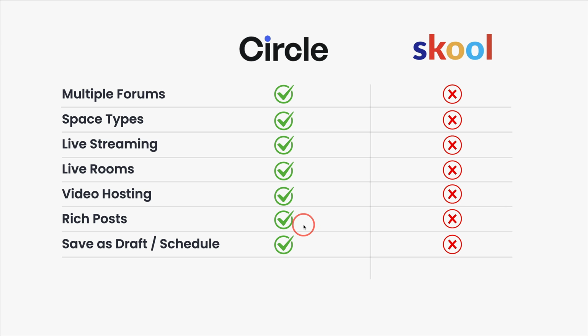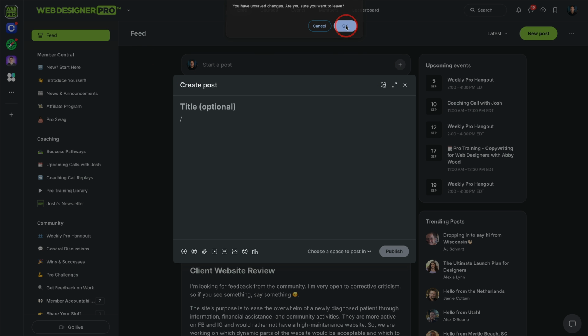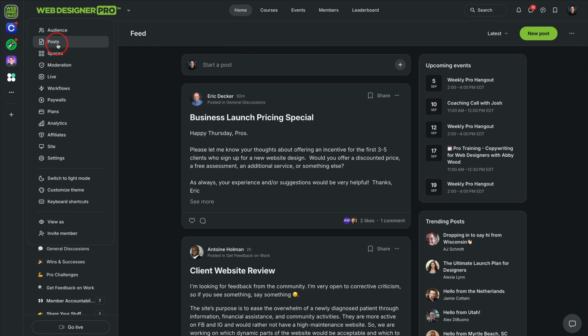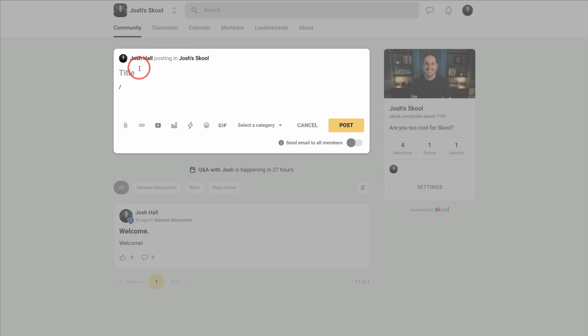Another deal breaker, you cannot save as a draft or schedule posts in Skool. Like this, I do this all the time. I do this because I do newsletters and some other posts in Circle. So in here, you'll see I've got some drafts saved. You can't do a draft. Let's say I type something up in Circle, or in Skool, excuse me. I knew I was going to get it mixed up. Can we save as draft? No. There's no option to save as draft, and I can't schedule it. So if you have something that you want to schedule, you can't do it. You're going to need somebody to do it live. Either you or a team member or community manager is going to need to do it live. I'm a little shocked that this isn't already on there.